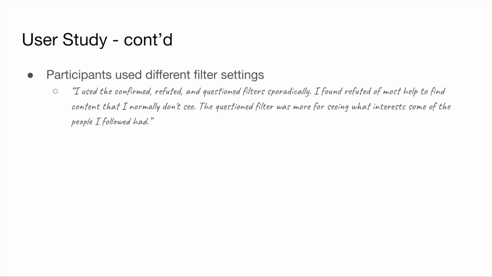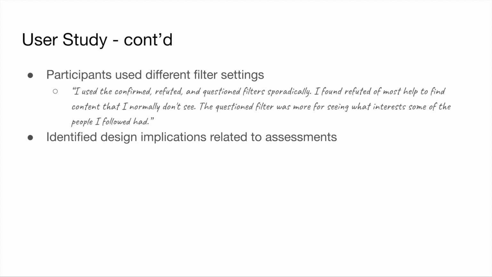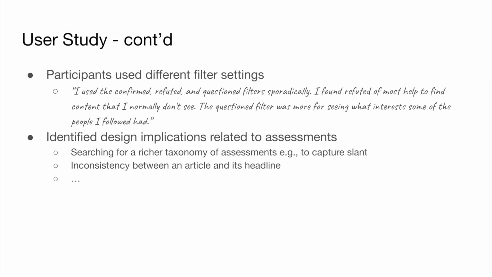Some people set it such that they would only see the posts confirmed as accurate by their trusted sources. Some people chose to have everything in their feed but still appreciated having the accuracy indicators on all the posts. And some sought out debated posts, those their trusted sources disagreed on. The user study also revealed the need for enhancing the assessment functionality to cover a variety of complications, such as statements that are true but nonetheless misleading, slant of posts, or a mismatch between content and headline.